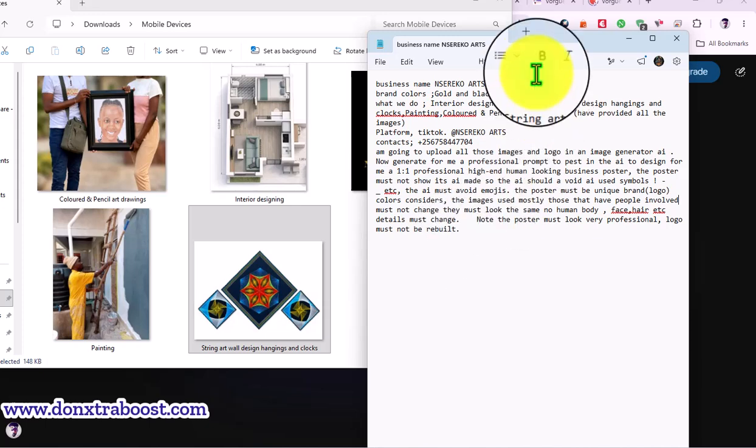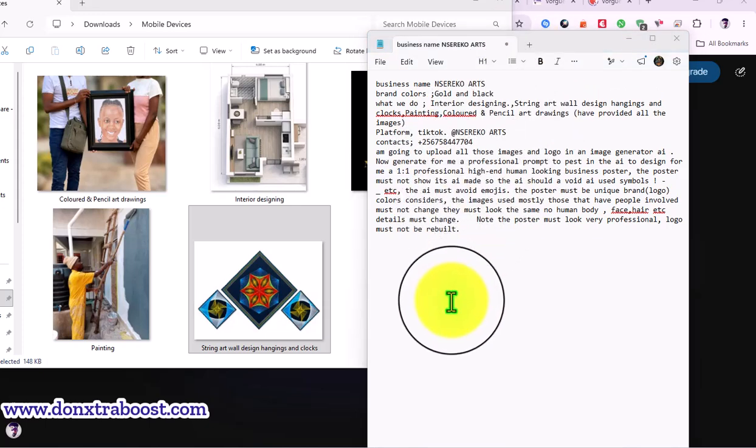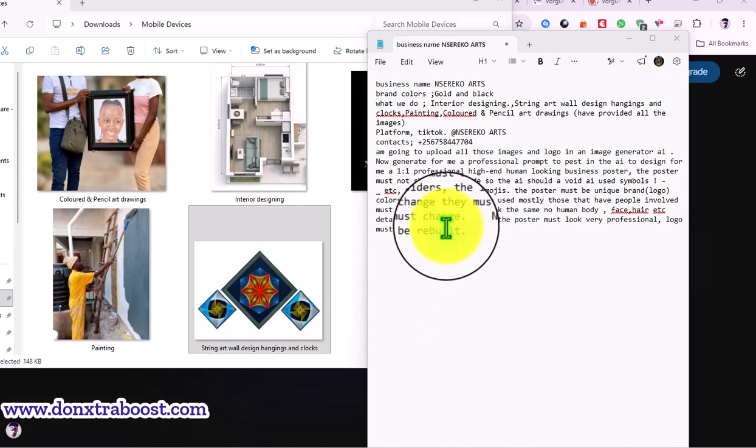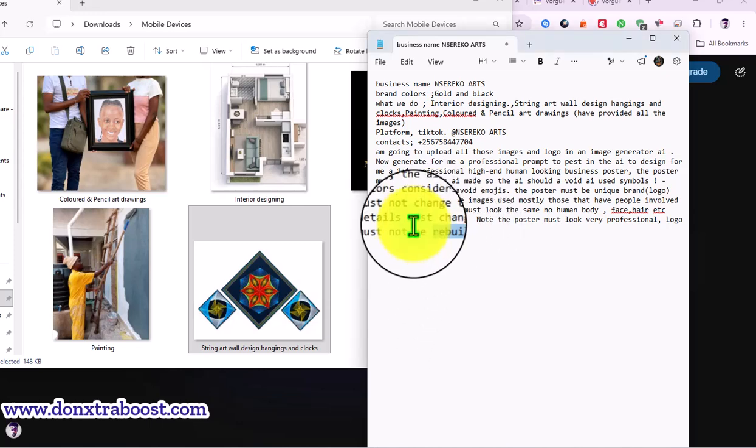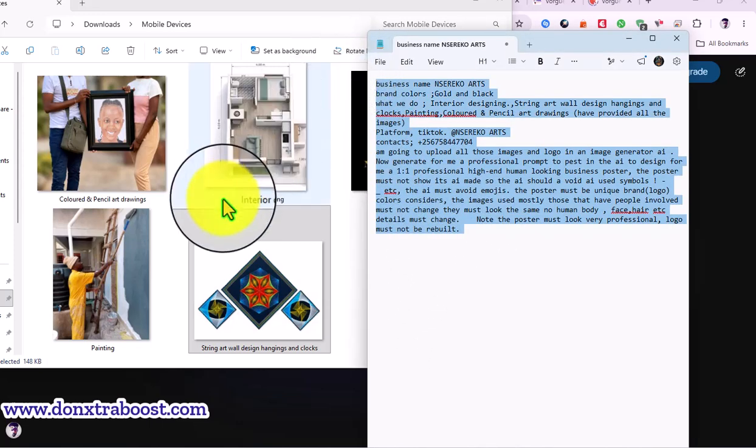So guys, you can take a screenshot of this prompt and edit it. I'm not going to put it in the description. It's very important to list the things I told you. So what we are going to do, we are going to copy